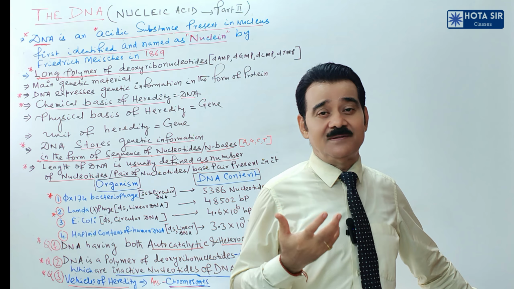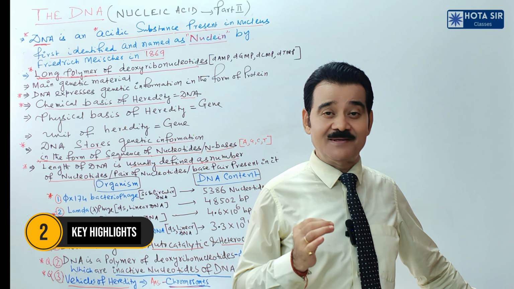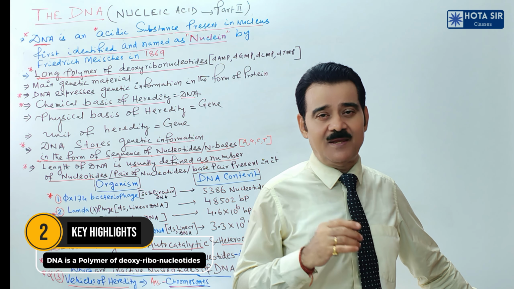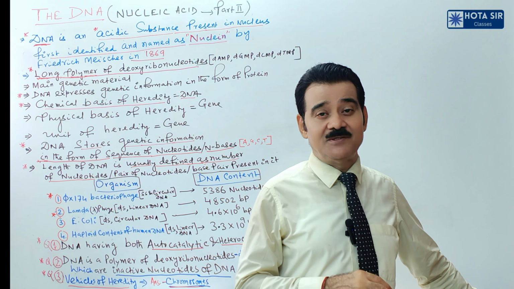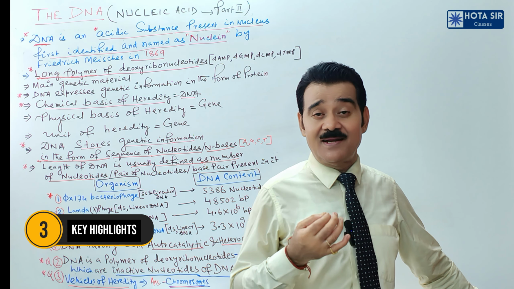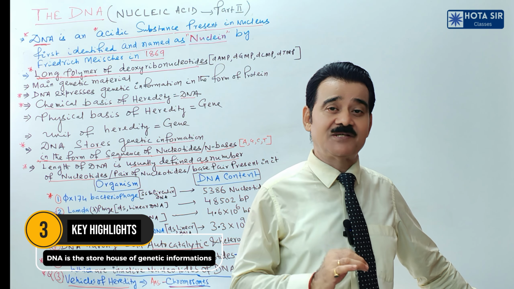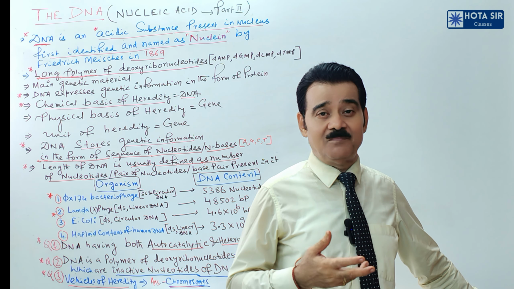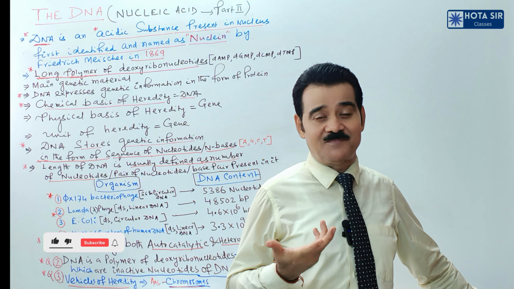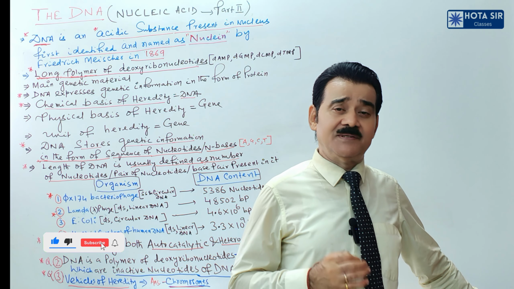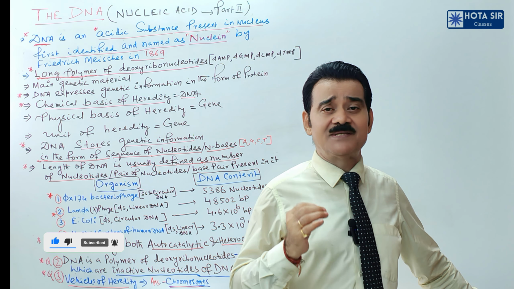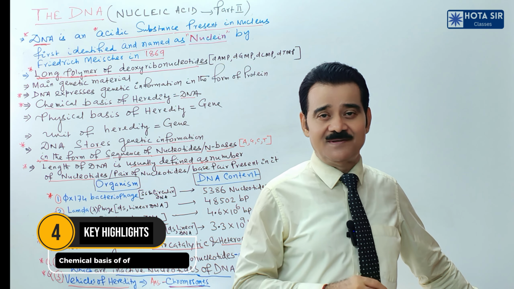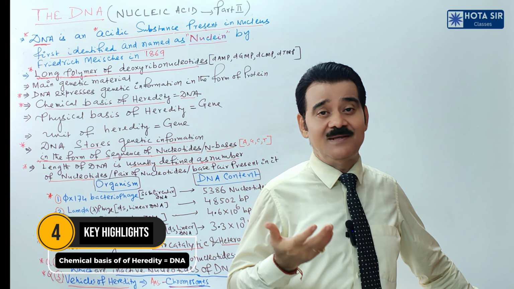Next one is DNA is a polymer. DNA is a polymer or chain of deoxyribonucleotides. Okay. DNA is the storehouse of genetic information in the form of the sequence of nucleotides or sequence of bases. Okay, children? DNA is the chemical basis of heredity. Question comes that chemical basis of heredity is, then the answer would be DNA.